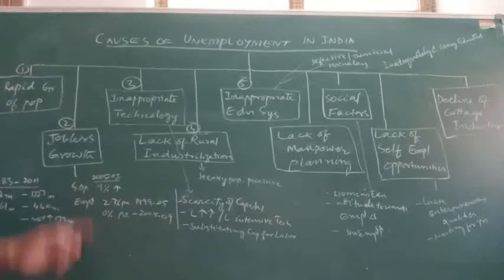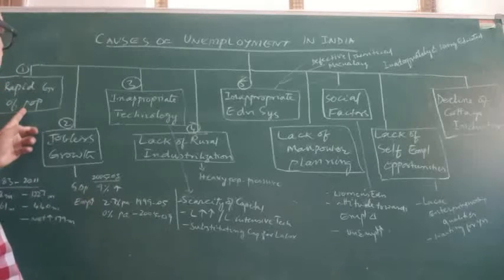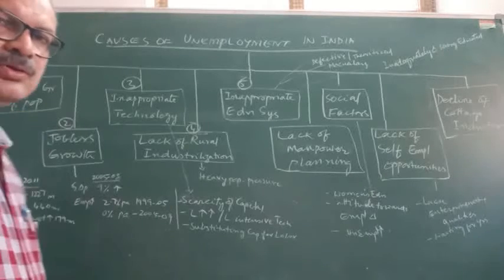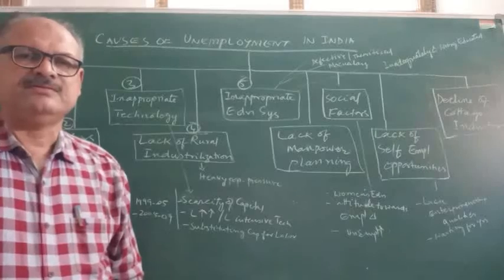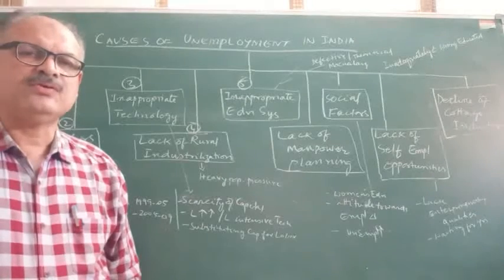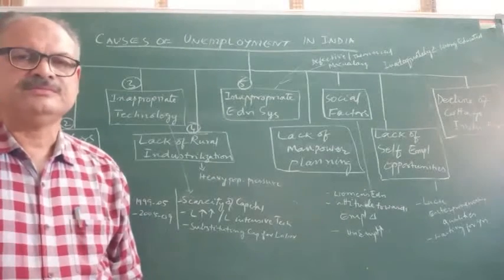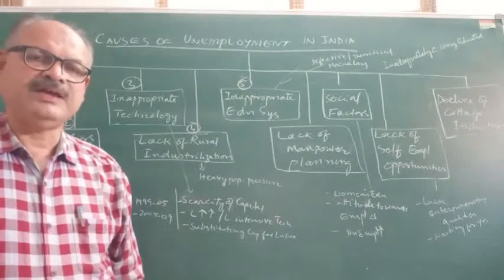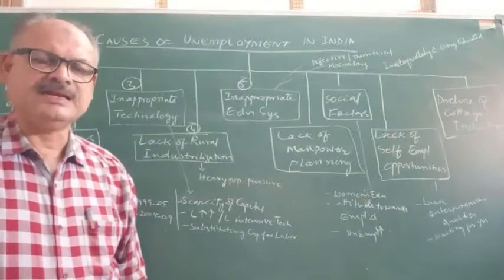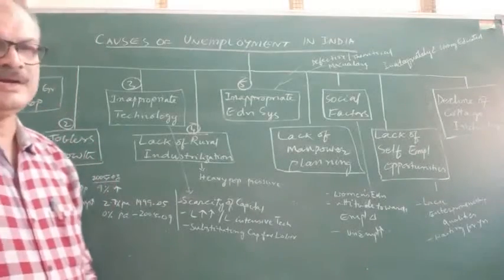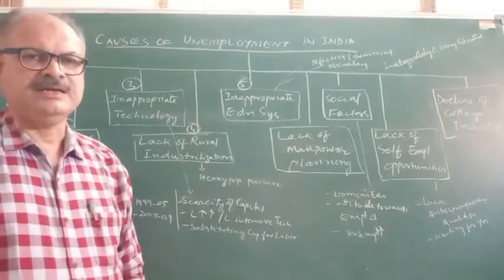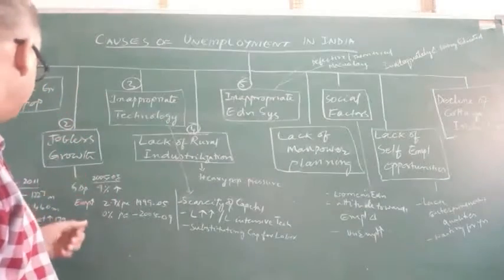The foremost cause for unemployment in India is the rapid growth of population. The population growth in India was very rapid till recent years, and the rate of growth of population was very high. It was 2.5, then decreased to some level, but it still is more than the developed countries. India is the second most populous country in the world. So we have to reduce that.